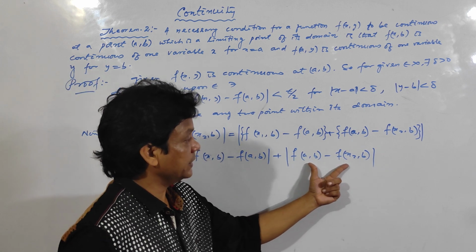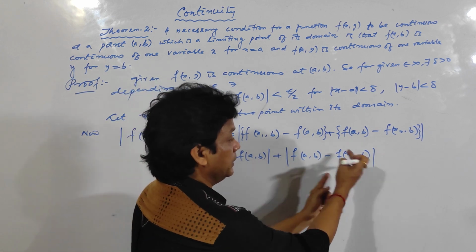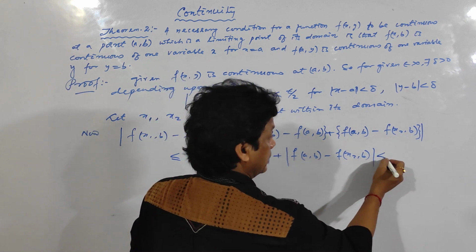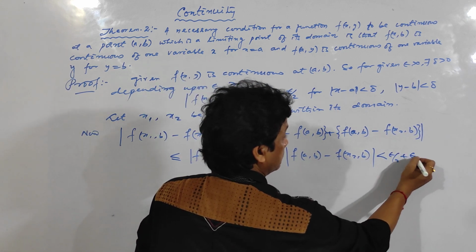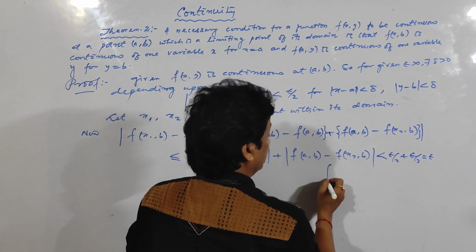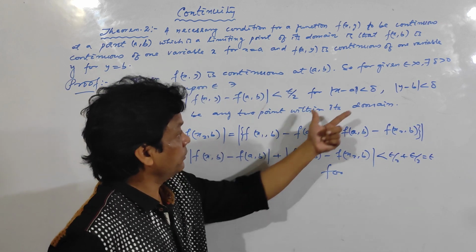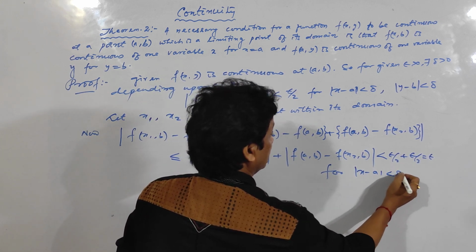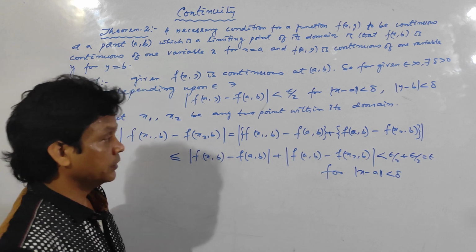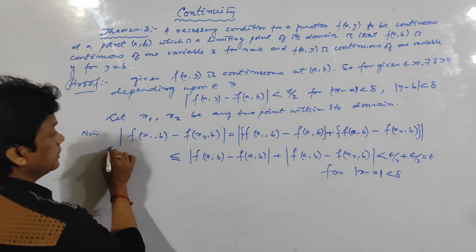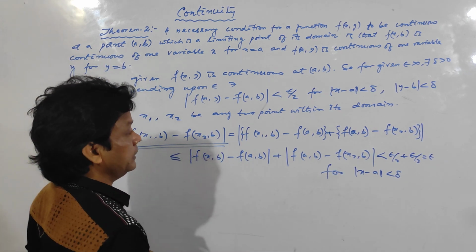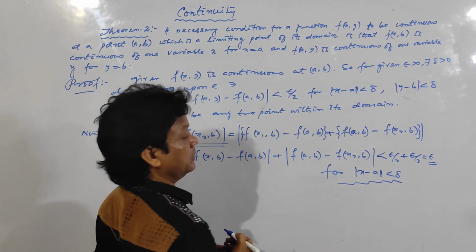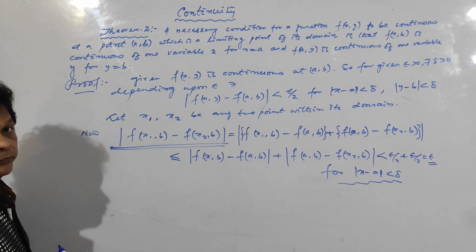And this quantity is also less than epsilon by 2. You can write like this. You can interchange f(x2, b) - f(a, b). So it is strictly less than epsilon by 2 plus epsilon by 2, which is equal to epsilon. There is no y here, so you can take this condition only: |x - a| is less than delta. Clear? That means this quantity is less than epsilon if this condition is satisfied.